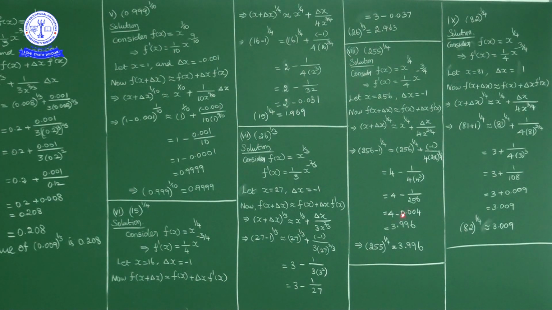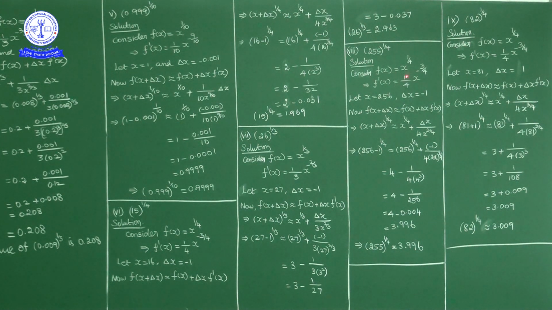So 4 minus 0.004 is 3.996. So 255 power 1 by 4 approximate value is 3.996.